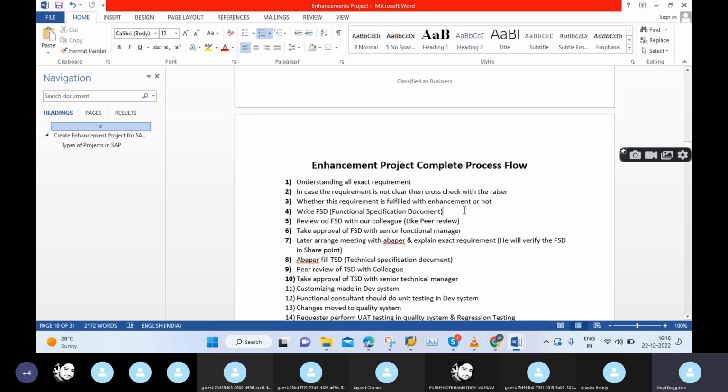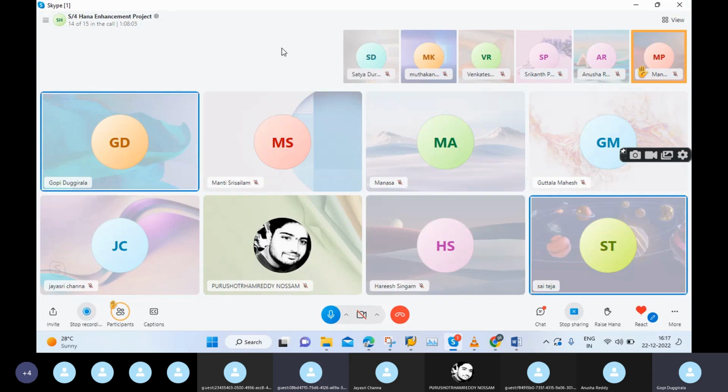Yes, we can follow the same T code only. In the same Z program we can include our new requirement. We don't need to create a new field and a new T code again and again. We can do that in the program itself. Okay, sir. Very good question. Does anyone still have any other doubts regarding this enhancement project?